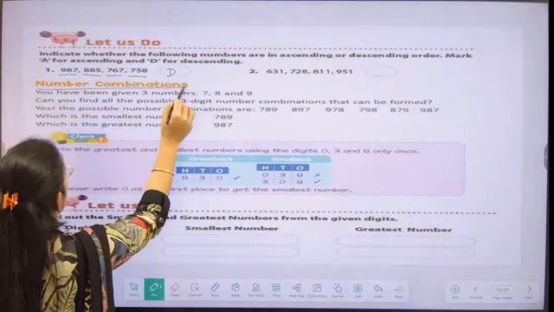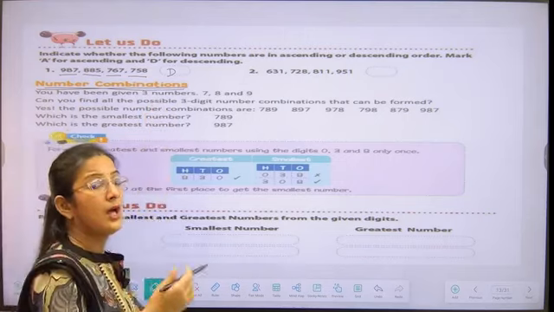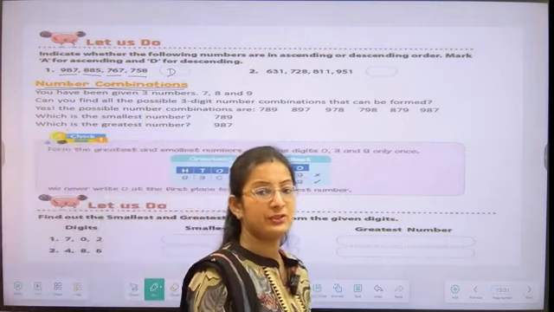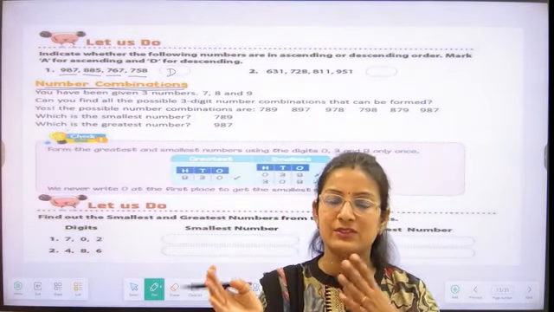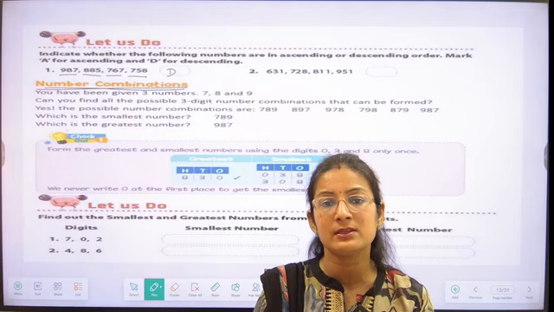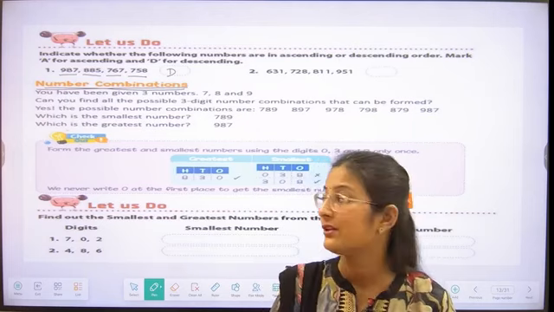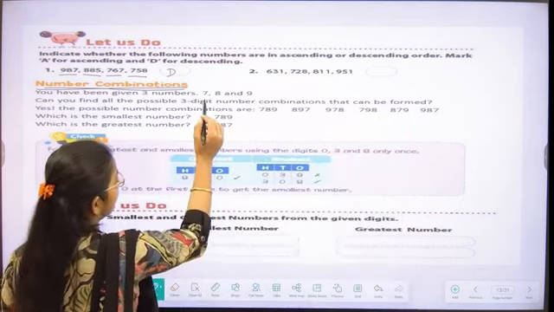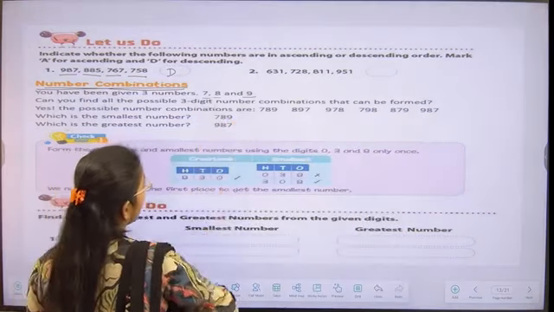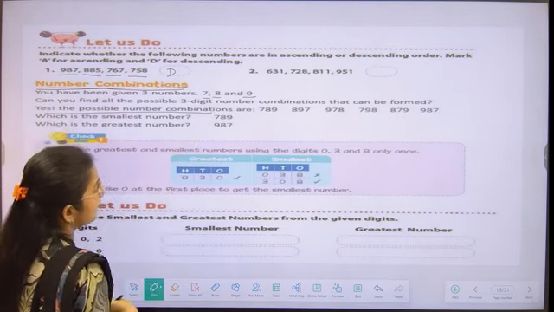We are going to do number combinations, students. Whenever we want to make a number combination, what are we going to do? We are going to rearrange the digits of the numbers to form different numbers. So if I'm asking you, we have the three digits 7, 8 and 9. Now, how many numbers can we form with this? We can form